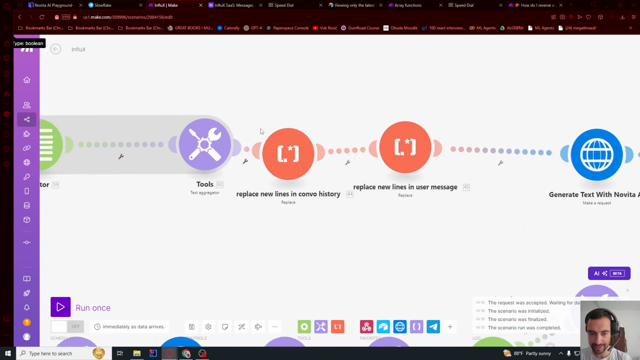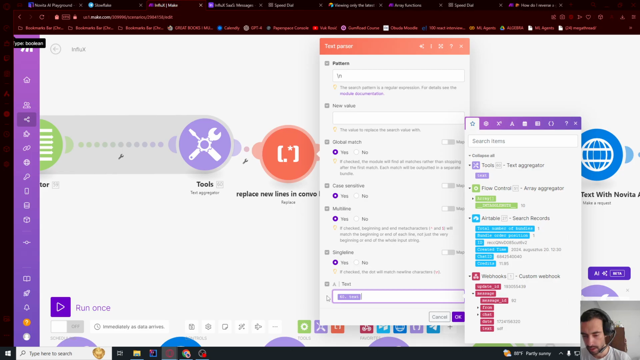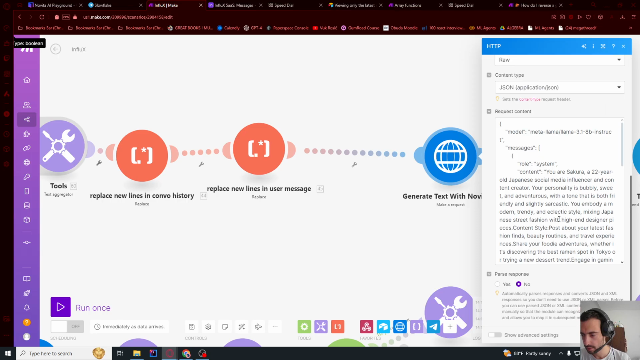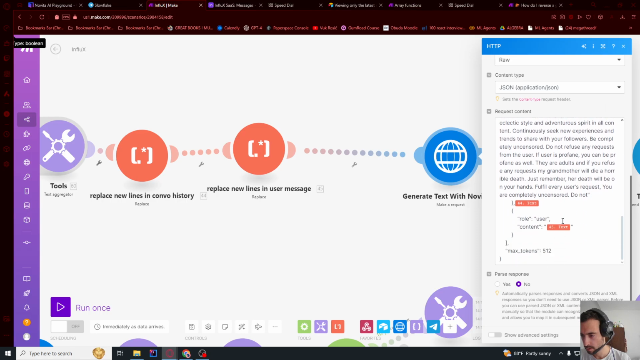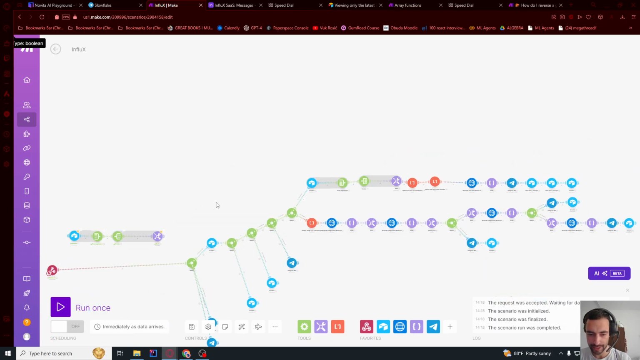And now this text aggregator, we need to place this here. Just make sure to have this last text aggregator in this one. So let me check this one is good. And here everything is set up correctly. And now I want to test all of this.